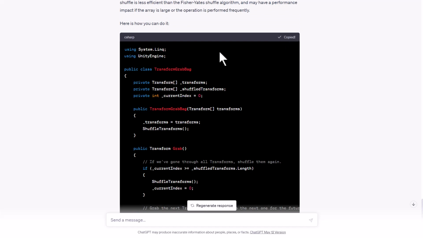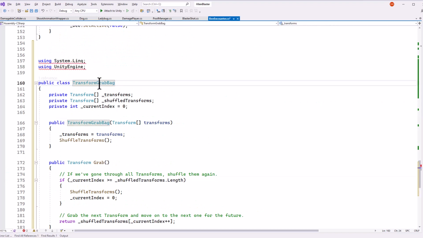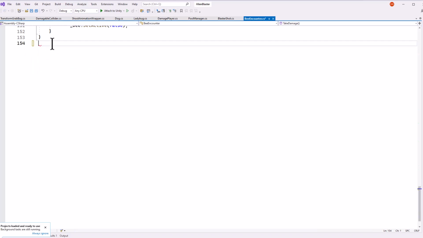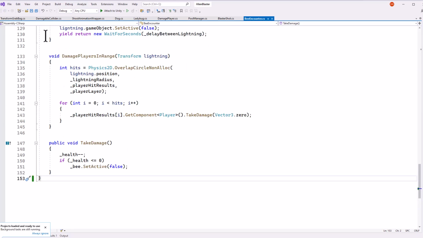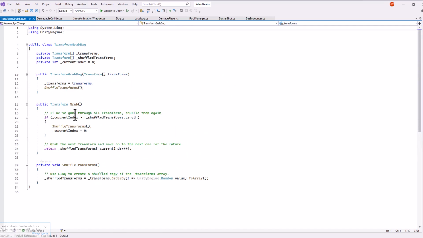So let's copy this code, the TransformGrabBag, and we're going to jump over to Unity. We'll just paste it down here at the bottom, and then I'll move it to its own class. So select the class name right here, Alt-Enter, and move to TransformGrabBag.cs. We'll go back, and we're going to delete out the using statements here, those extra ones that got pasted over, and then we'll go to our TransformGrabBag, make sure that this looks good and builds, and check the code. I don't see any errors here. Sometimes the copy-paste stuff from ChatGPT could have a code error, typo, or some weird formatting. So I just got to double check it.